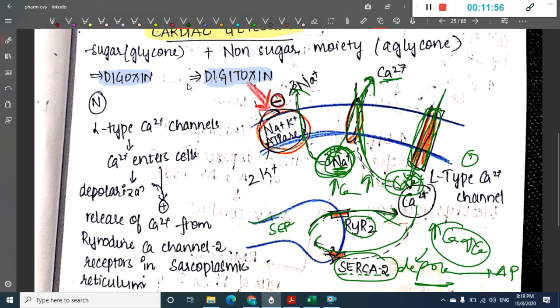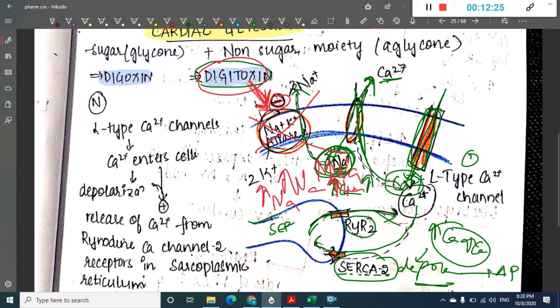Now these drugs like digoxin, digitoxin, or any cardiac glycosides will inhibit the sodium potassium ATPase. So there is no efflux of 3 sodium ions or influx of 2 potassium ions. As a result, there is increased sodium in the cell, because the sodium cannot go outside through this channel.